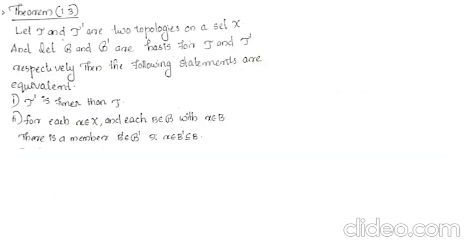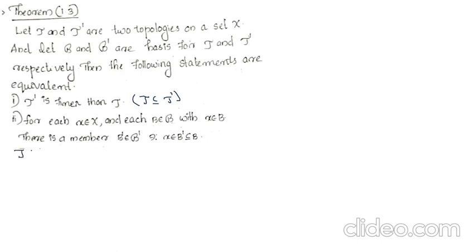Next theorem. Let tau and tau' be two topologies on a set X, and let B and B' be bases for tau and tau' respectively. Then the following two statements are equivalent. First, tau' is finer than tau, that is, tau is a subset of tau'. Second, for each x in X and for each B belongs to B with x belongs to B, there is a member B' in B' such that x belongs to B' subset of B. So we have to prove that the two statements are equivalent.